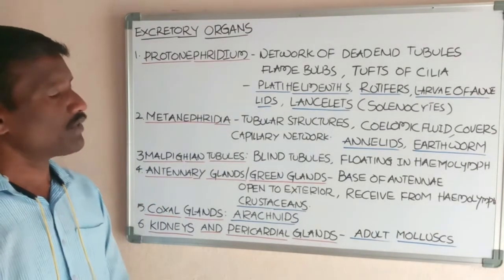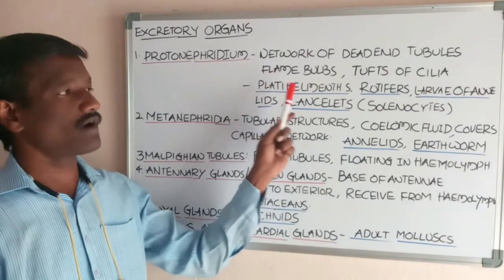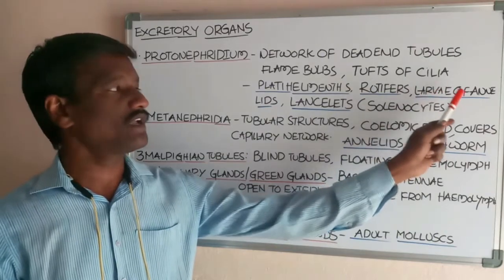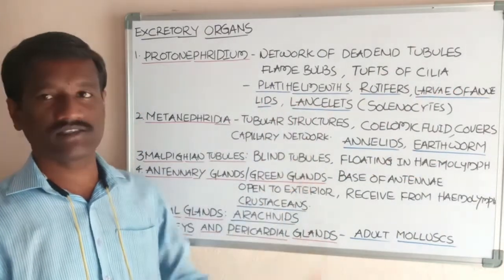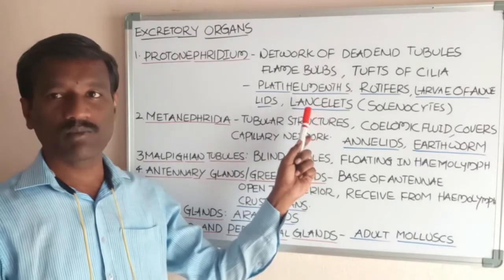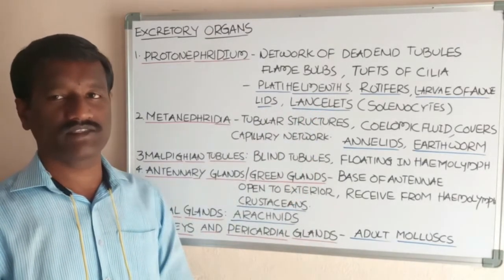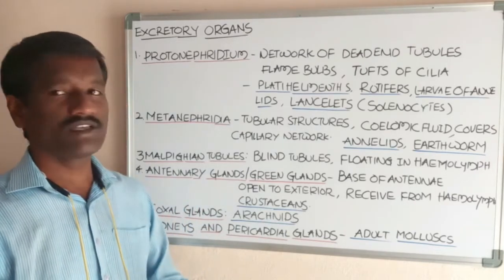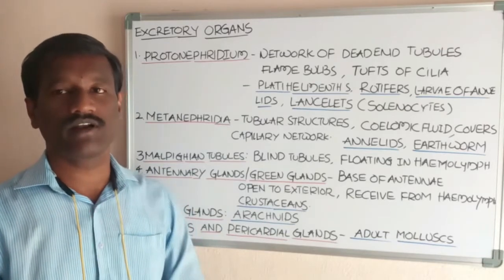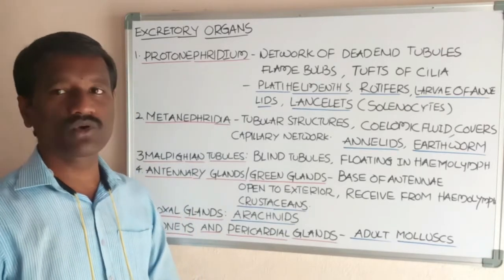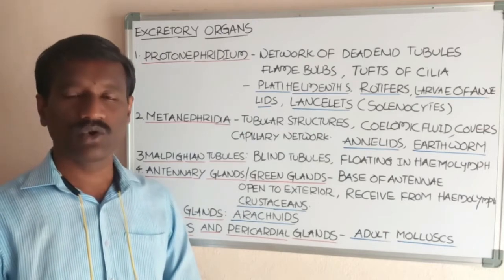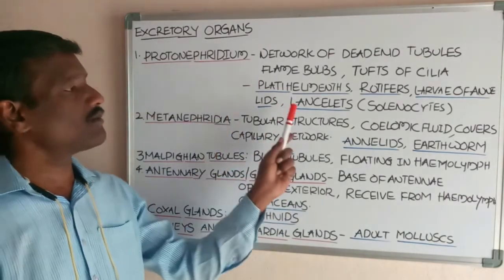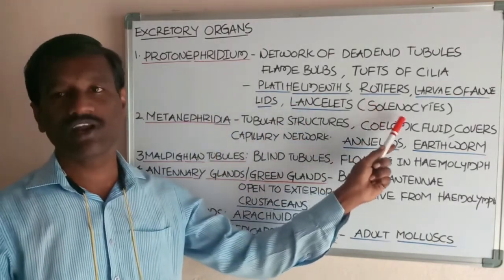These protonephridia are present in Platyhelminthes, rotifers, and larvae of annelids and lancelets. Lancelets are protochordates, the first chordates, and the scientific name is Amphioxus. Protochordates means animals having the notochord in mid-dorsal position. The protonephridia present in lancelets are called solenocytes.